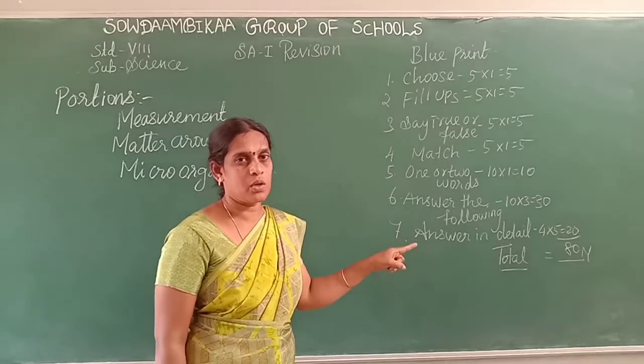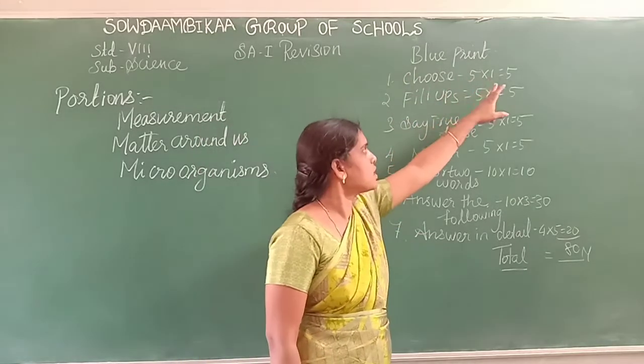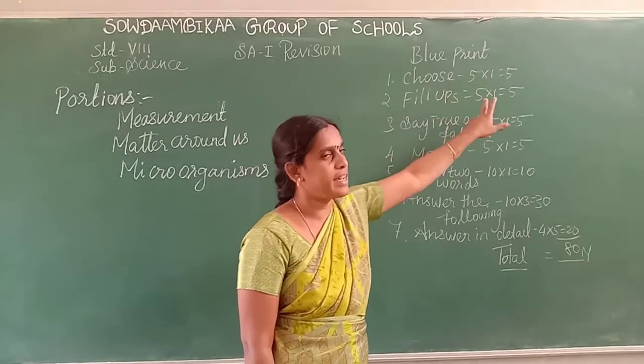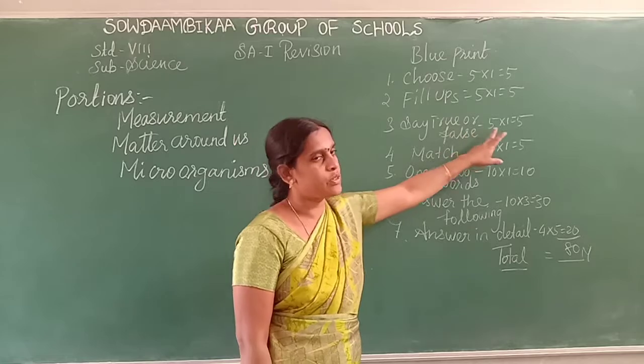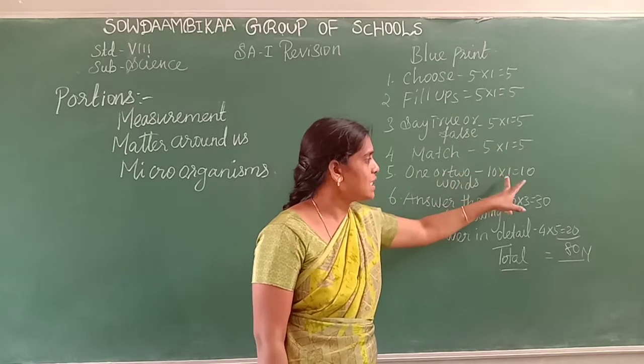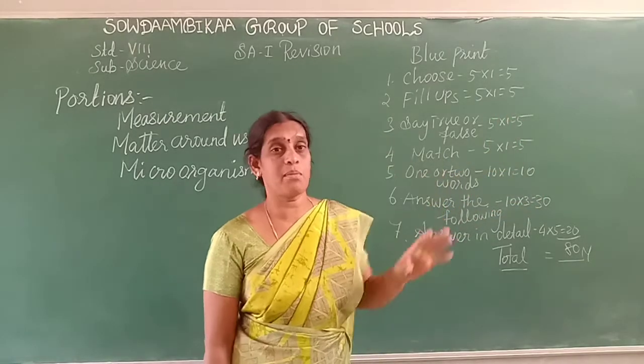Totally 18 marks. Okay. Now I am saying the blueprint. Choose the correct answer, 5, each one carrying 1 mark, total 5. Fill in the blanks, 5 marks. Say true or false, 5 marks. Match the following, 5 marks. One or two words, 10 marks. Totally, one word only, you have 30 marks.